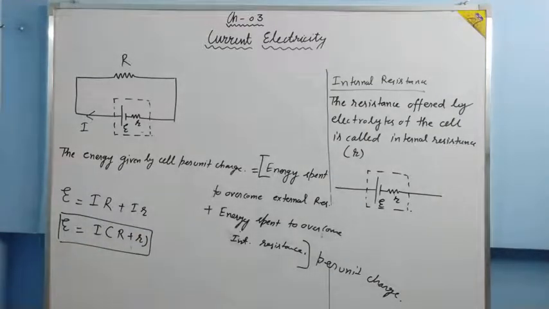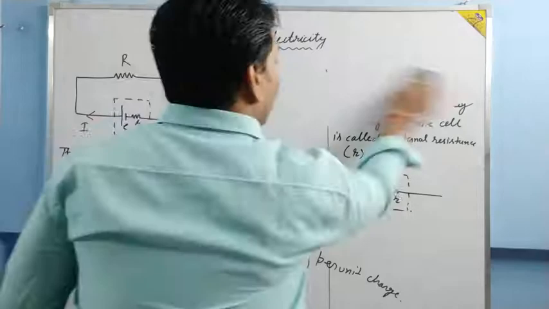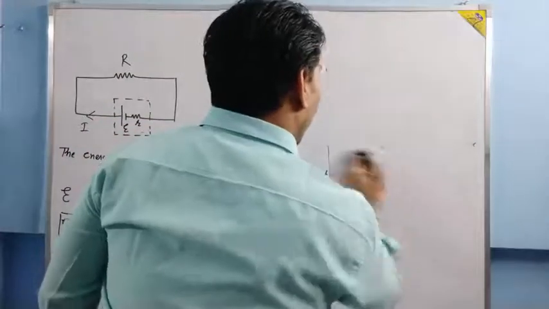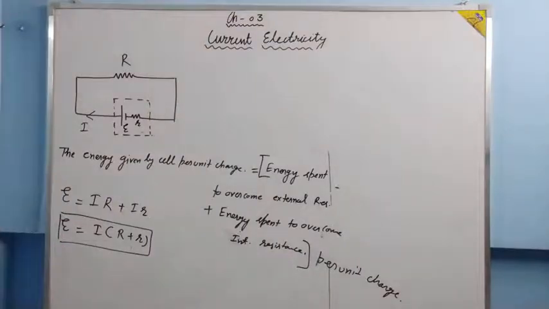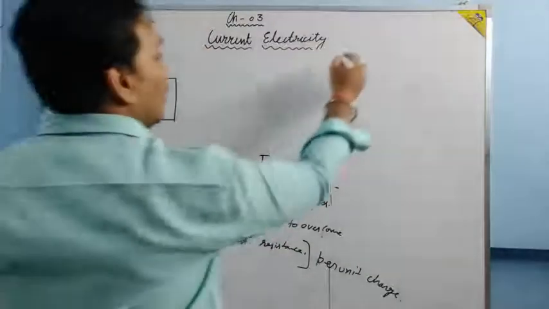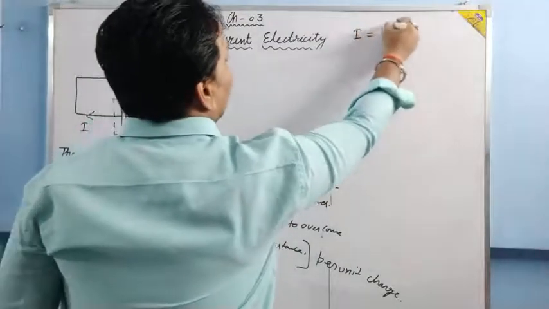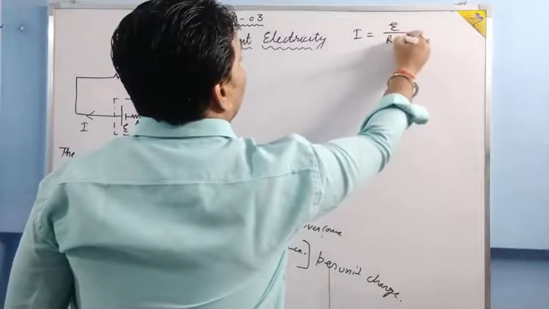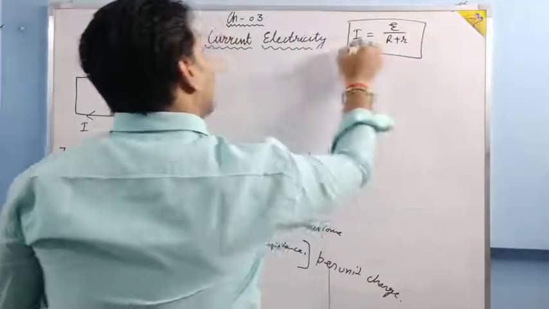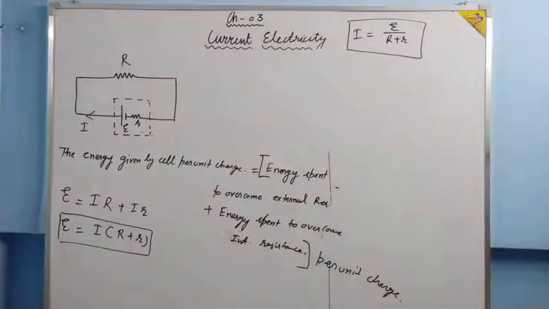And if you get the value of I from here, I will be equal to EMF upon R plus r. This is another formula.